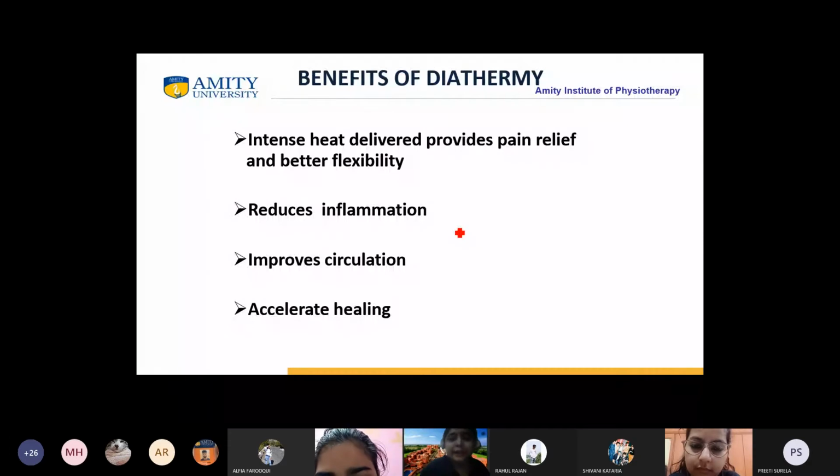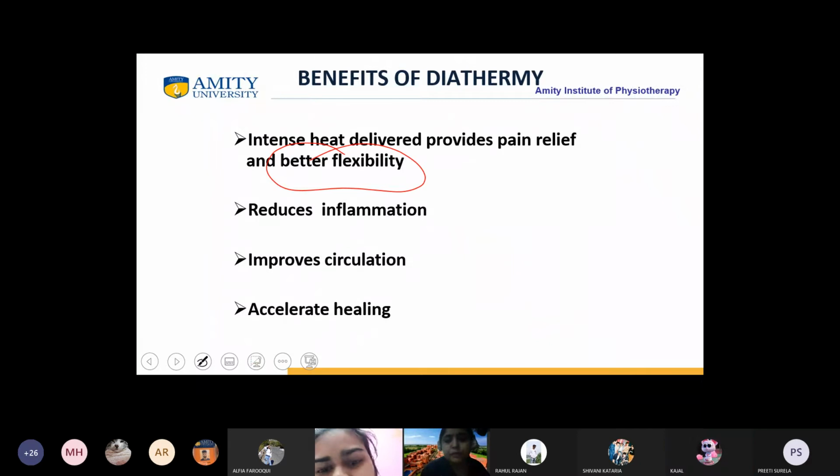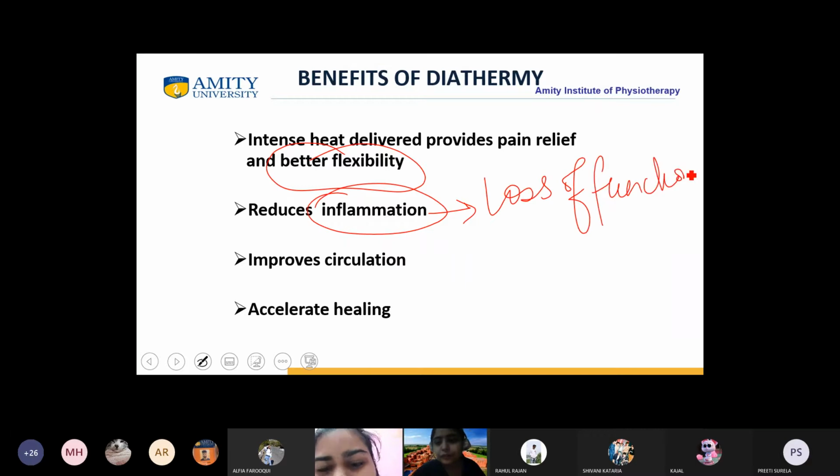See, when there is better flexibility, in inflammation the foremost thing is loss of function, yes or no? Yes, ma'am. So when there is better flexibility, there will be what?